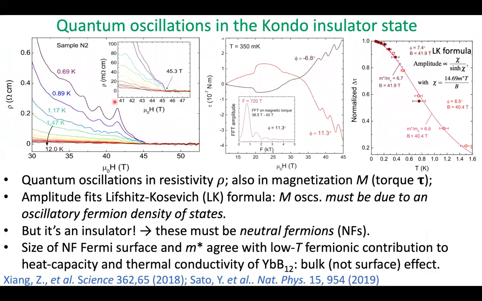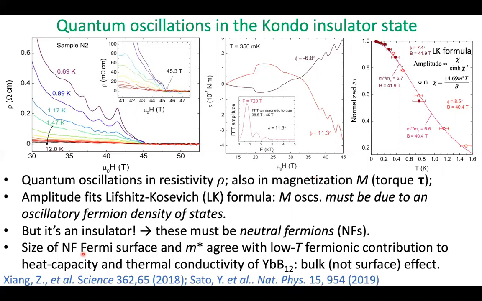In this insulating state, we do get quantum oscillations. We get them in the resistivity and also in the magnetization. The latter is a very important observation because the magnetization is a thermodynamic function of state, and therefore it's directly relatable to the density of states of whatever it is that's causing those oscillations. The amplitude of these oscillations fits the Lifshitz-Kosevich formula as a function of temperature, and this is a surefire identification of fermions. These oscillations must be due to an oscillatory fermion density of states.